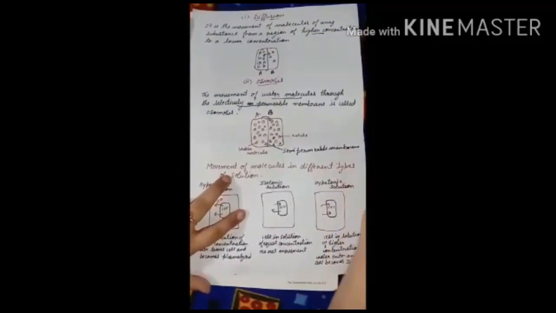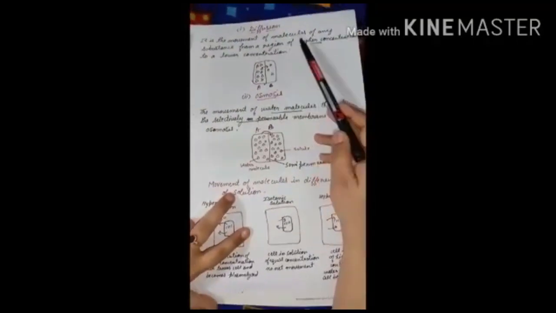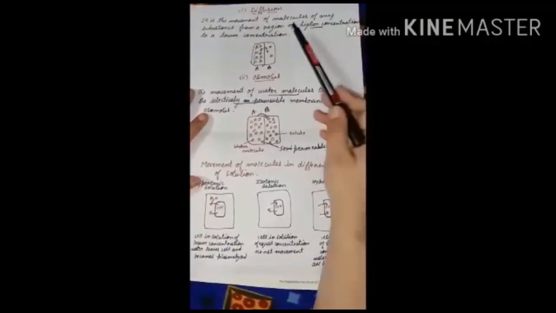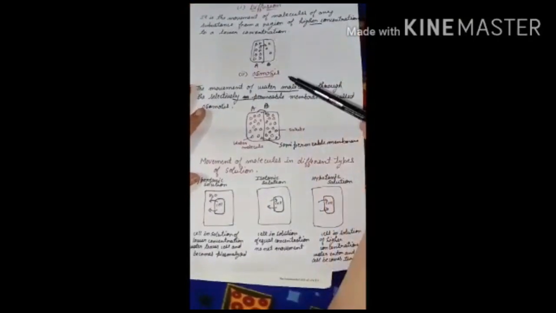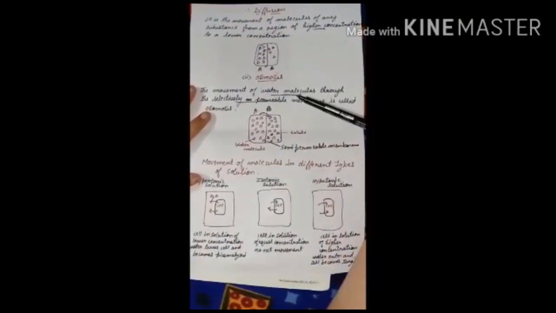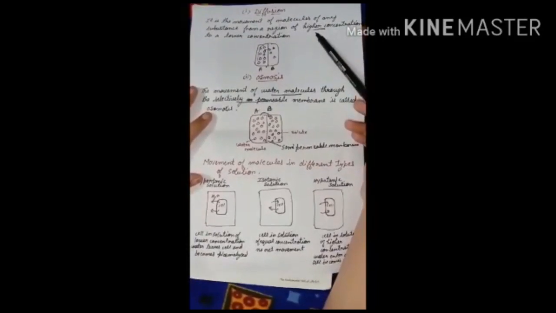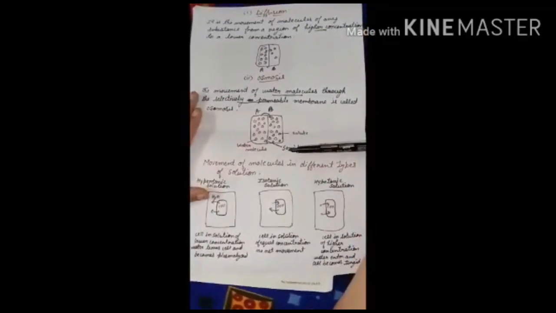You can say the difference between diffusion and osmosis is this. In diffusion, any molecule can move, the water molecule or any solute molecule, from the region of higher concentration to the lower concentration. But in osmosis there is only the movement of water molecules. In diffusion no membrane is required for the movement of the molecules, but in osmosis the movement is only through the selectively permeable membrane.